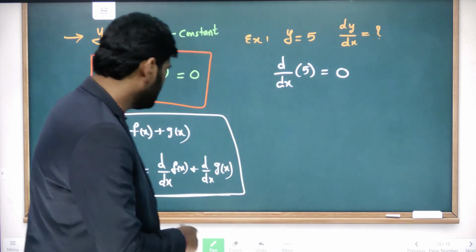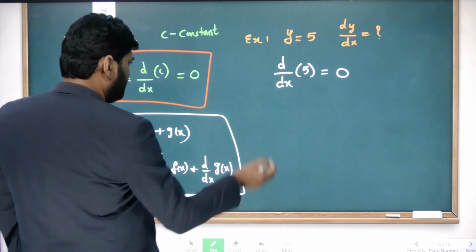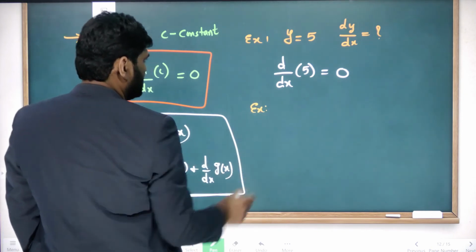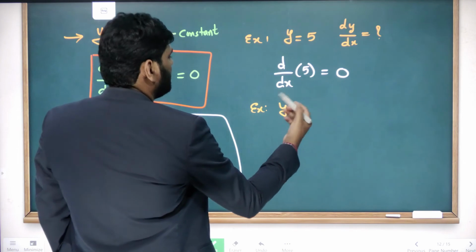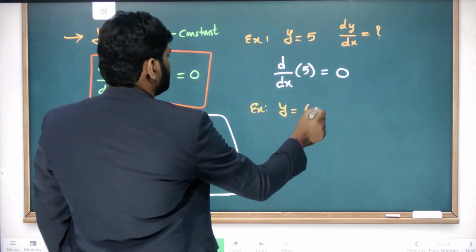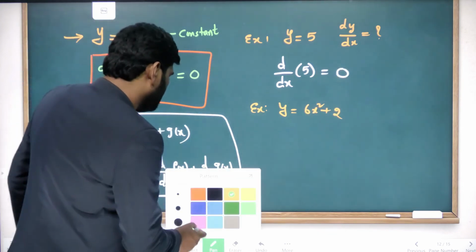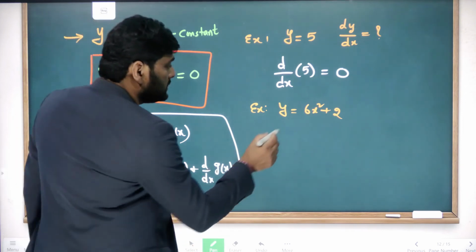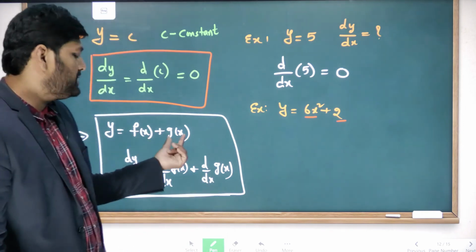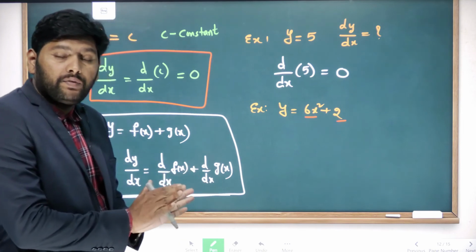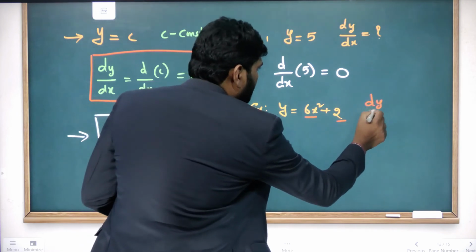Okay. Now based on this, I will give the question here. The question is, see, just now I wrote, once again I will write here. The question is, y is equal to 6x square plus 2. This is your function. In this function, look at here, we have two terms. This is one function, this is another function. It is like f of x, g of x. Now, for these kinds of problems, how to solve, how to differentiate? Now we are asked to find dy by dx.